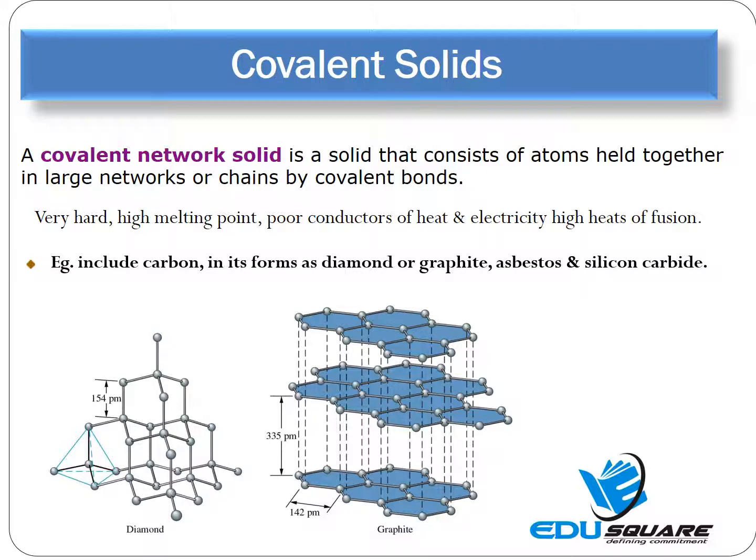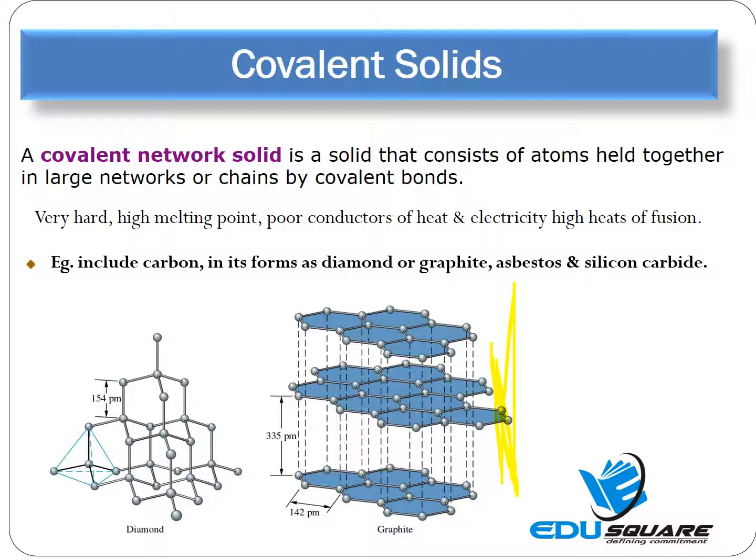Here, the constituent particles are atoms which generally belong to nonmetals. These are linked by covalent bonds. The arrangement extends through the solid and is called a network, as shown over here. This is a network. These are therefore also called network solids.